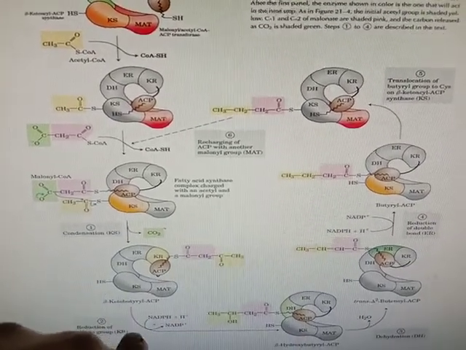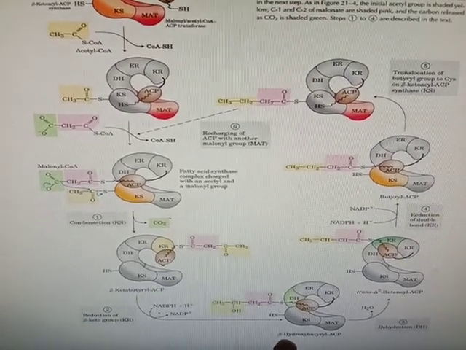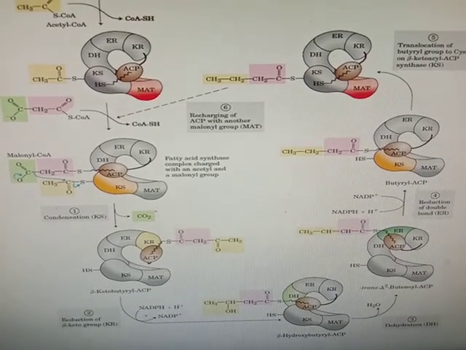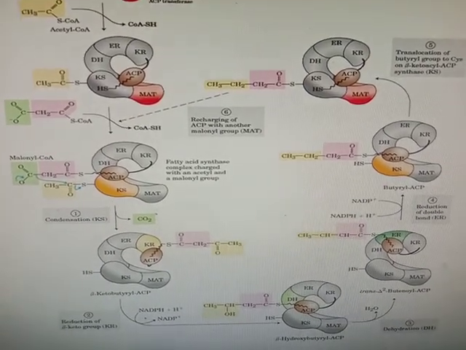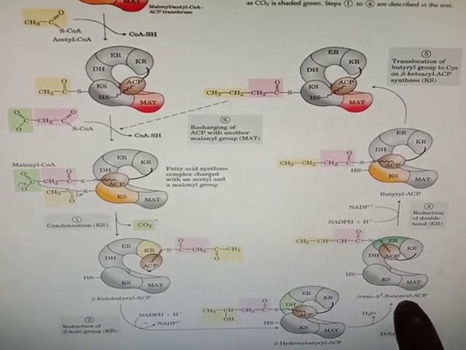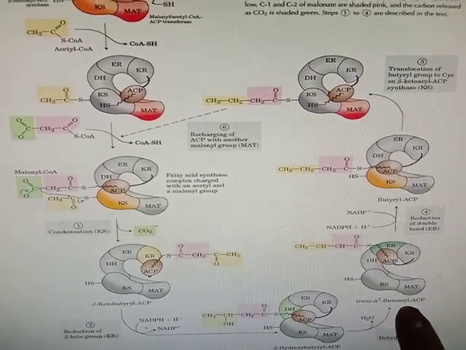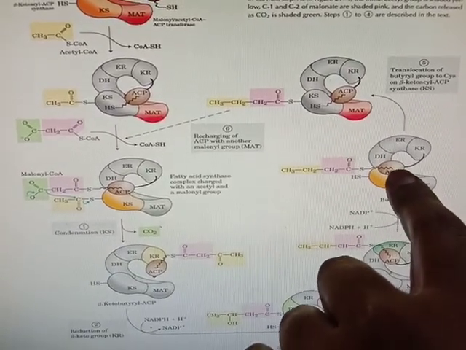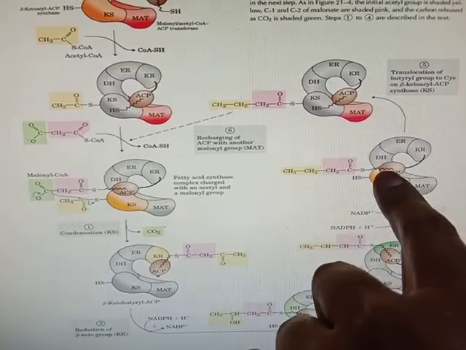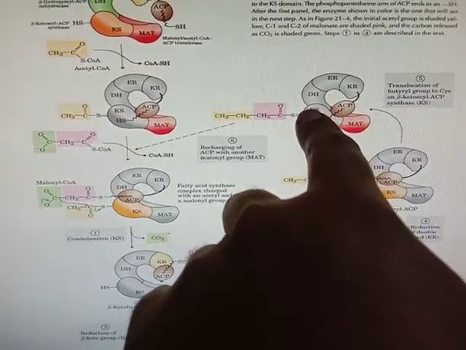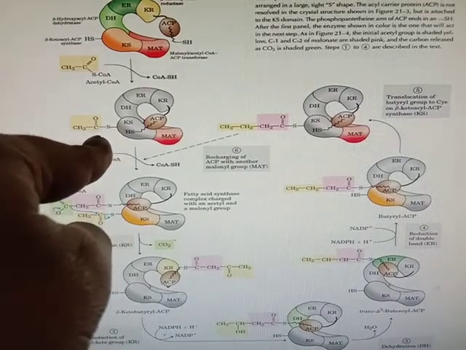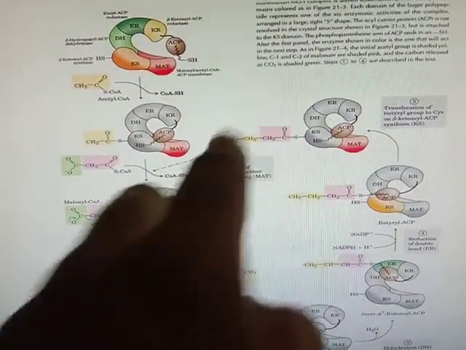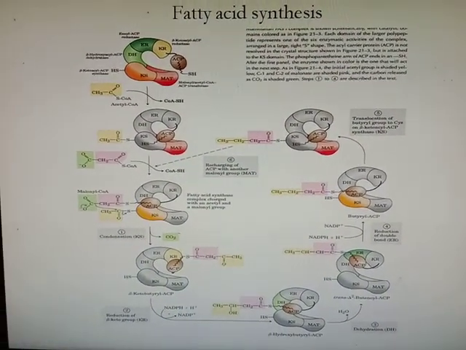Then from that it forms beta-hydroxybutyryl ACP. From that, again dehydration takes place to form trans-2-butenoyl ACP. Then from trans-2-butenoyl ACP it forms butyryl ACP, which is linked at the ACP group. Then this butyryl group transfers from ACP to the KS group, and again another malonyl coenzyme A comes and links to ACP here, and the cycle continues until the desired fatty acid is synthesized.